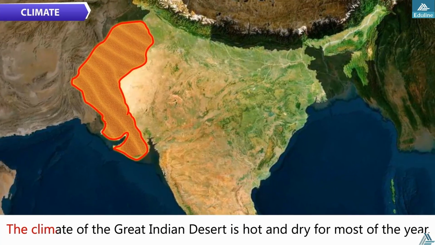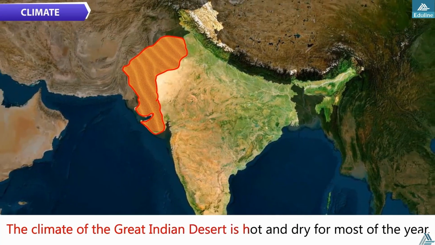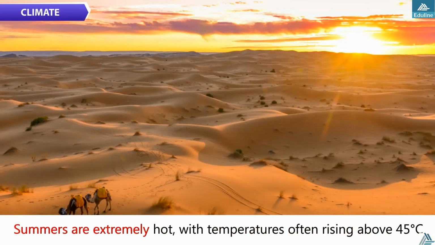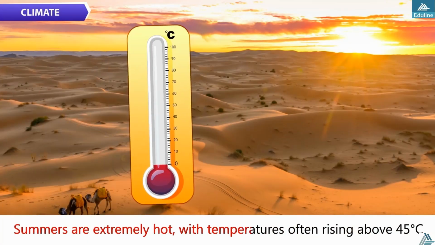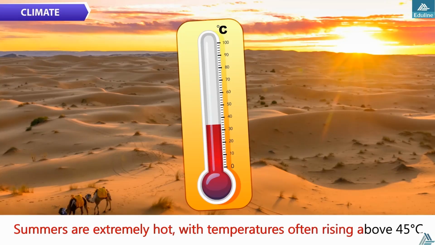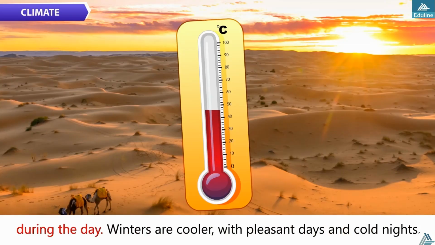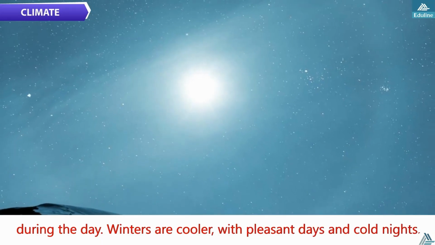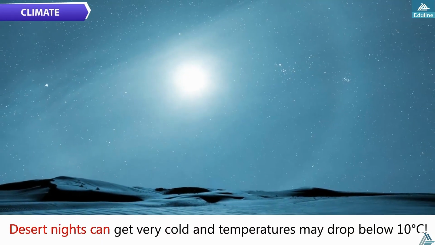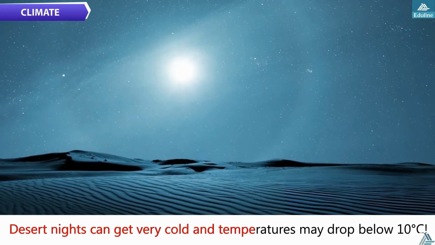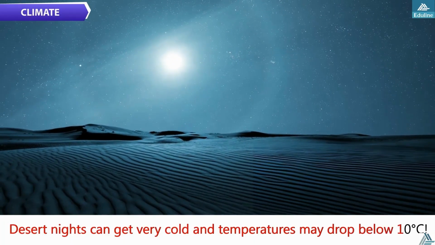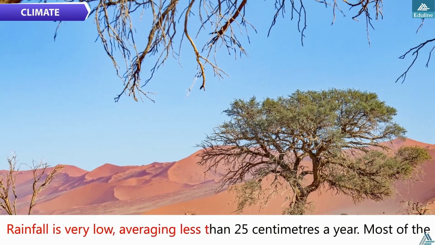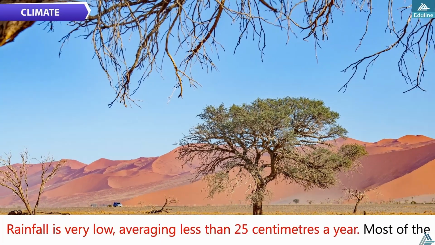Climate. The climate of the Great Indian Desert is hot and dry for most of the year. Summers are extremely hot, with temperatures often rising above 45 degrees Celsius during the day. Winters are cooler, with pleasant days and cold nights. Desert nights can get very cold and temperatures may drop below 10 degrees Celsius. Rainfall is very low, averaging less than 25 centimeters a year.